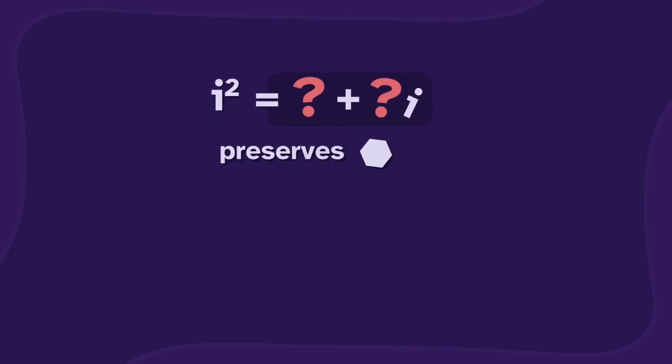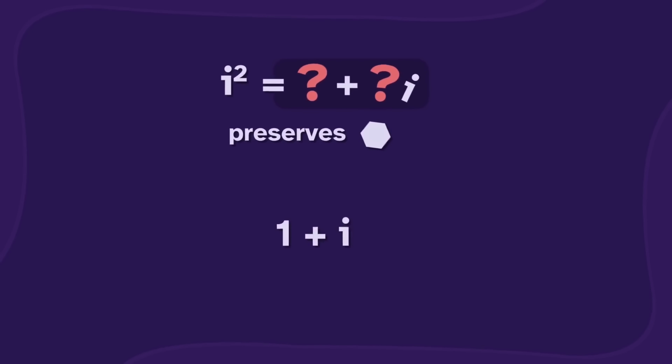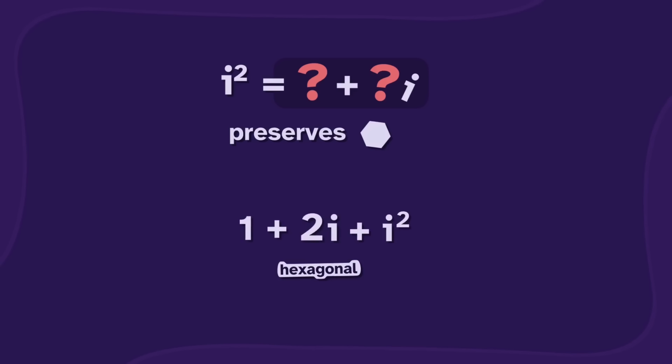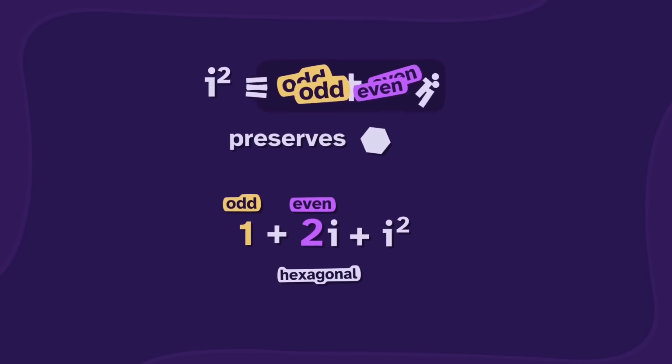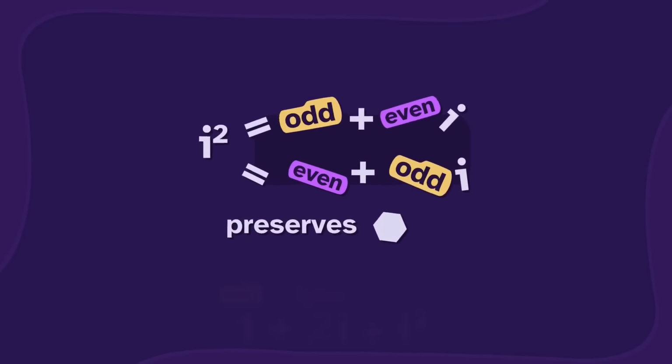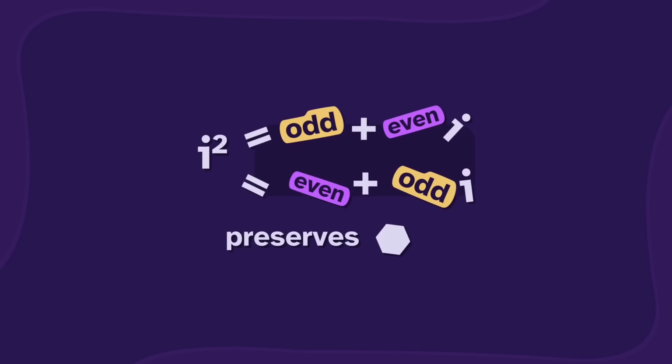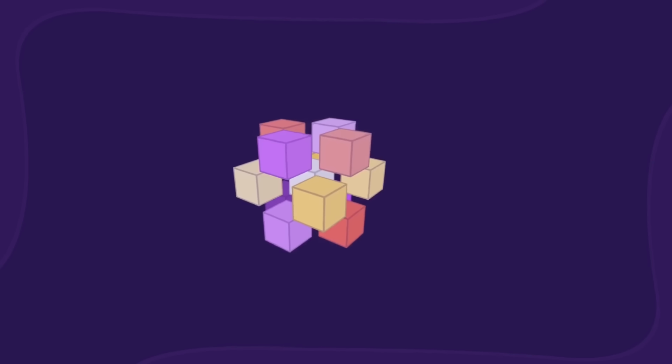So how do we preserve the hexagons? Well, 1 plus i has both odd, so it's hexagonal, and so its square should also be hexagonal. That's 1 plus 2i plus i squared. Notice that this is odd and this is even, but they need to match. So the i squared should flip one of them. We must define it as either odd plus even i or even plus odd i. These definitions preserve hexagons.